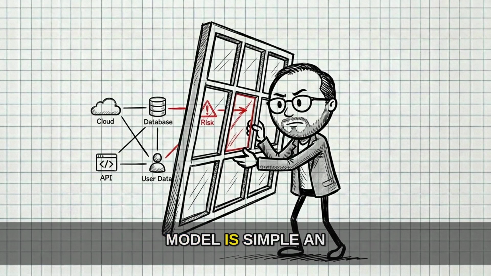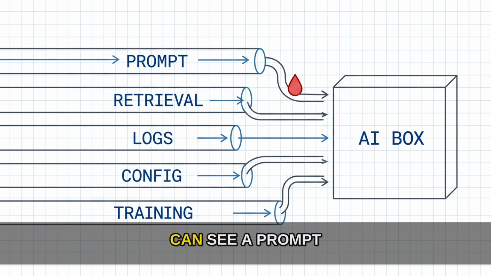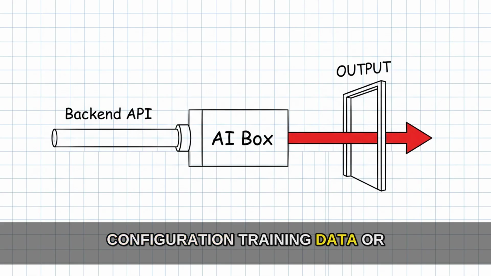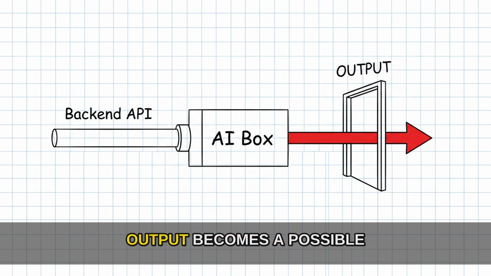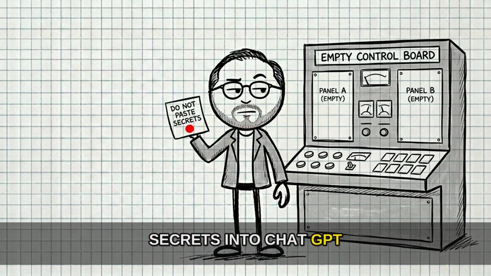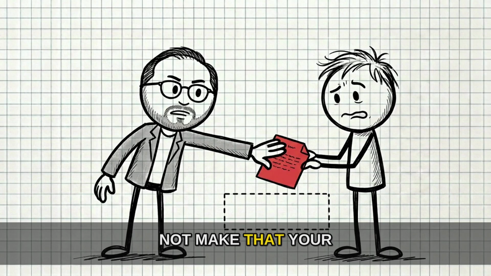The mental model is simple. An LLM app is a window into whatever it can see. If it can see a prompt, retrieve documents, logs, system configuration, training data, or a backend API, then output becomes a possible exit door. That's why this risk is bigger than "do not paste secrets into ChatGPT." Although yes, please do not make that your security program.